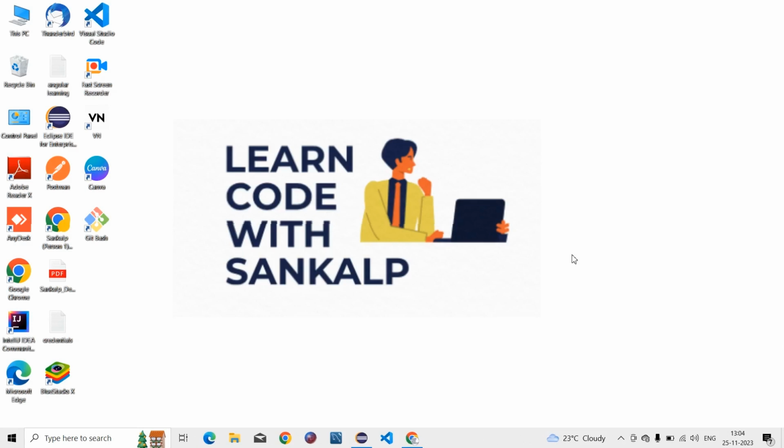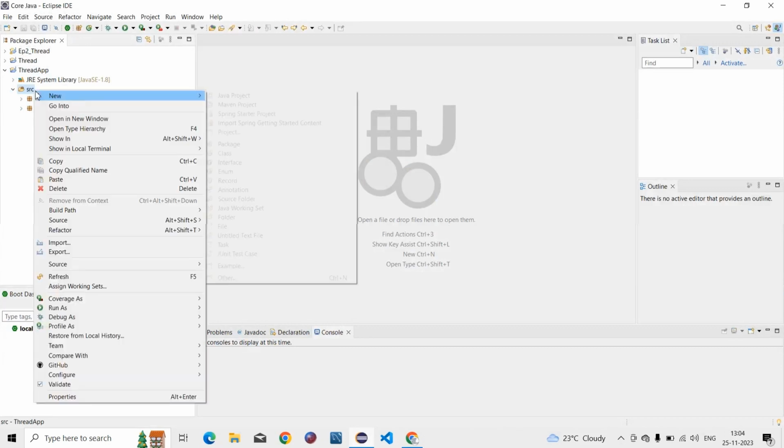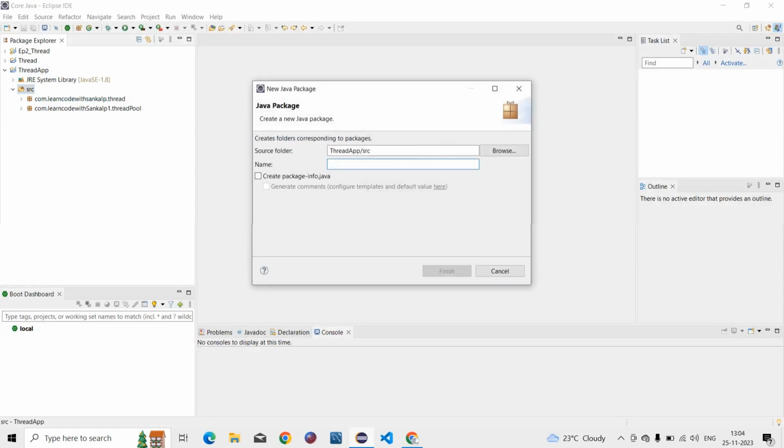For more understanding, let us go into Eclipse and start the code. So we have created one package, com dot countdown latch.